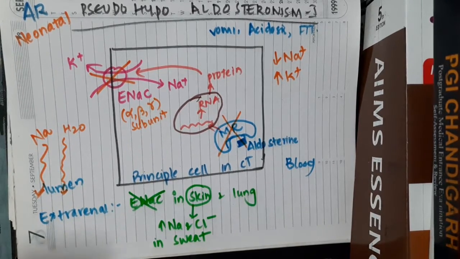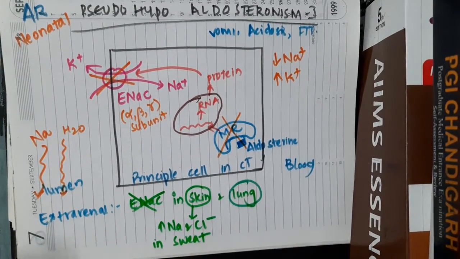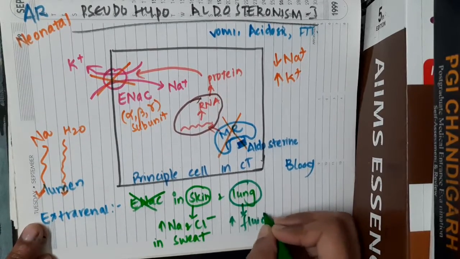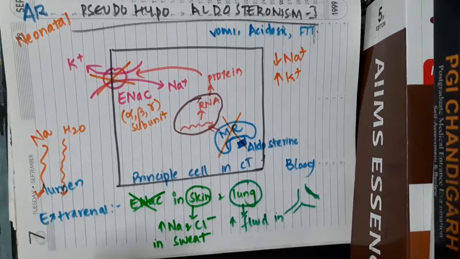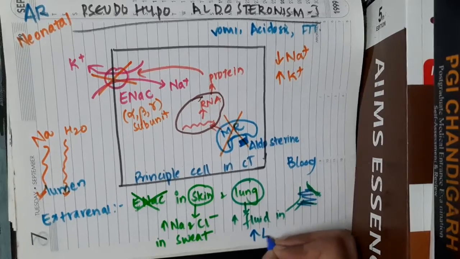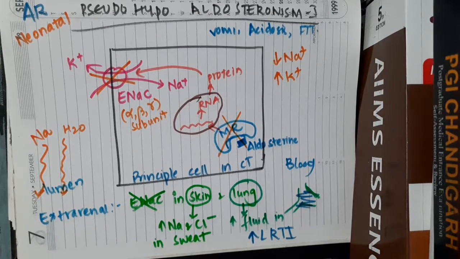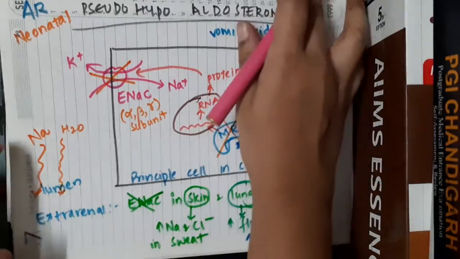If there is a mutation in epithelial sodium channels in the lungs, this will result in increased fluid in the airways. In the bronchi, there will be increased fluid deposited, and this will result in lower respiratory tract infections.